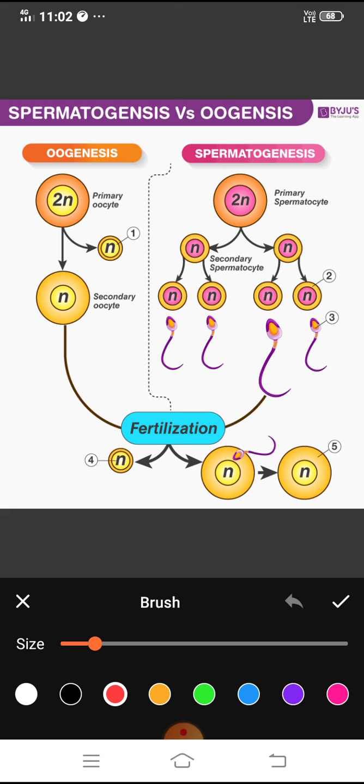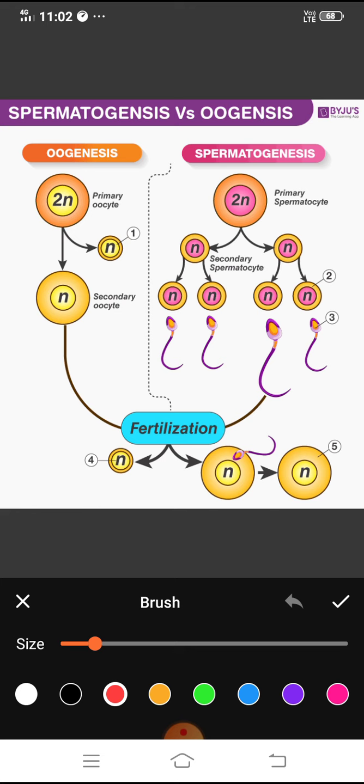It is 46. If you count the number of chromosomes in a human anywhere in the world, you will always get 46. And that is known as 2n. That is the total number of chromosomes in a particular cell.